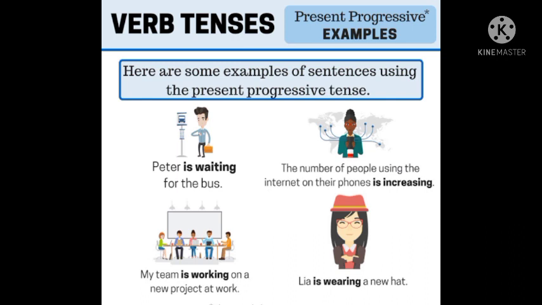Like the given example. Okay students, you have to learn the examples, read the examples carefully, because students you have to learn the structure of the sentences. Yes, first of all we have to put a subject, after that we have to put a helping verb. That will be according to your subject. After that we have to use the verb with the ing form. And then the object, like in the first example, Peter is waiting for the bus.